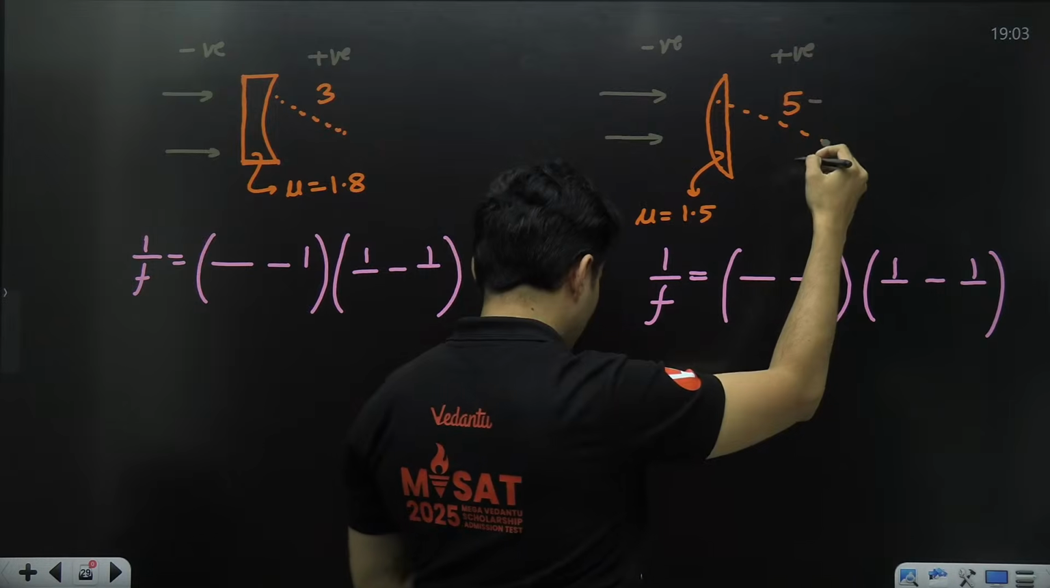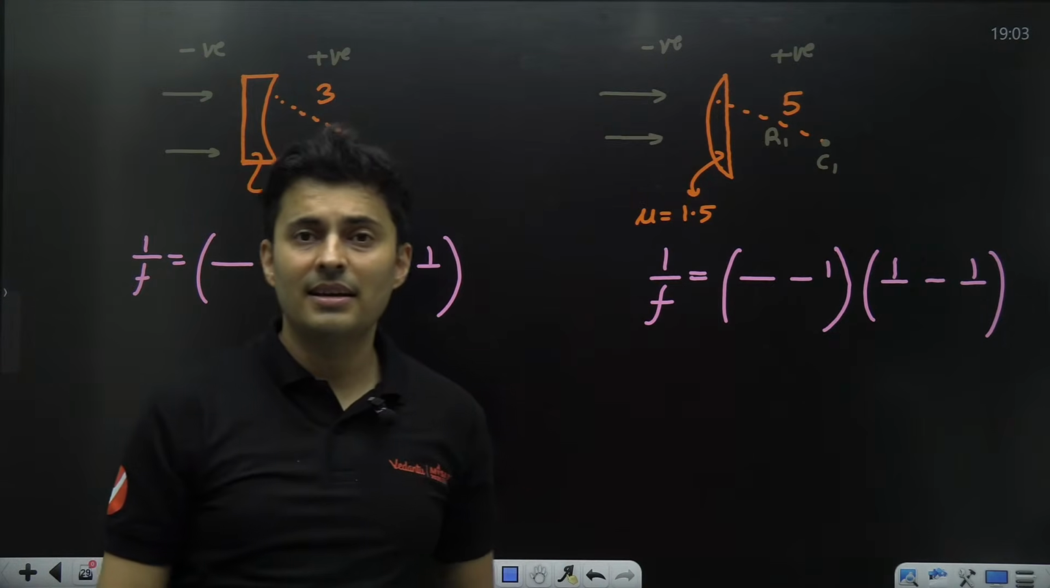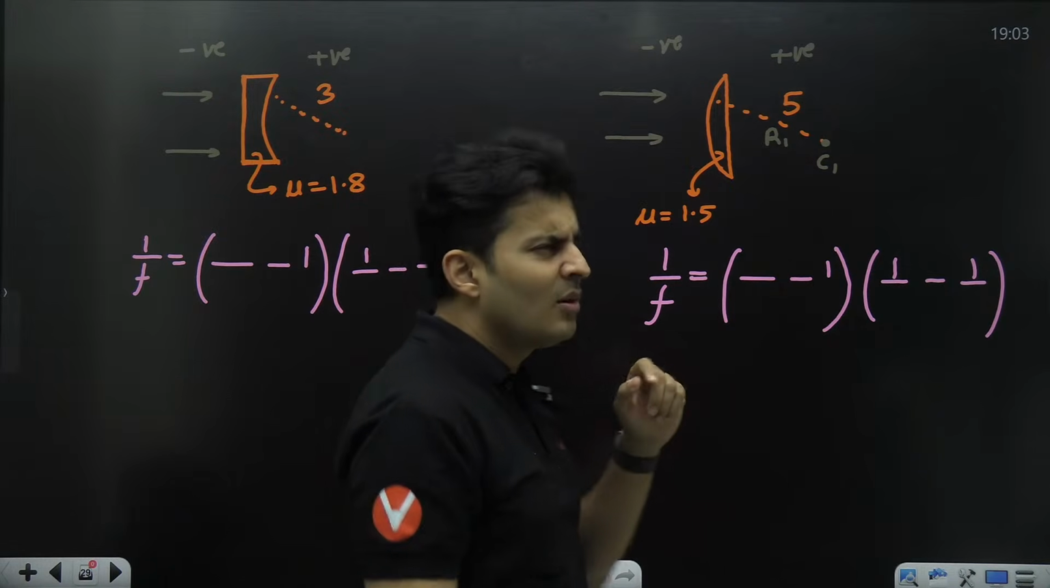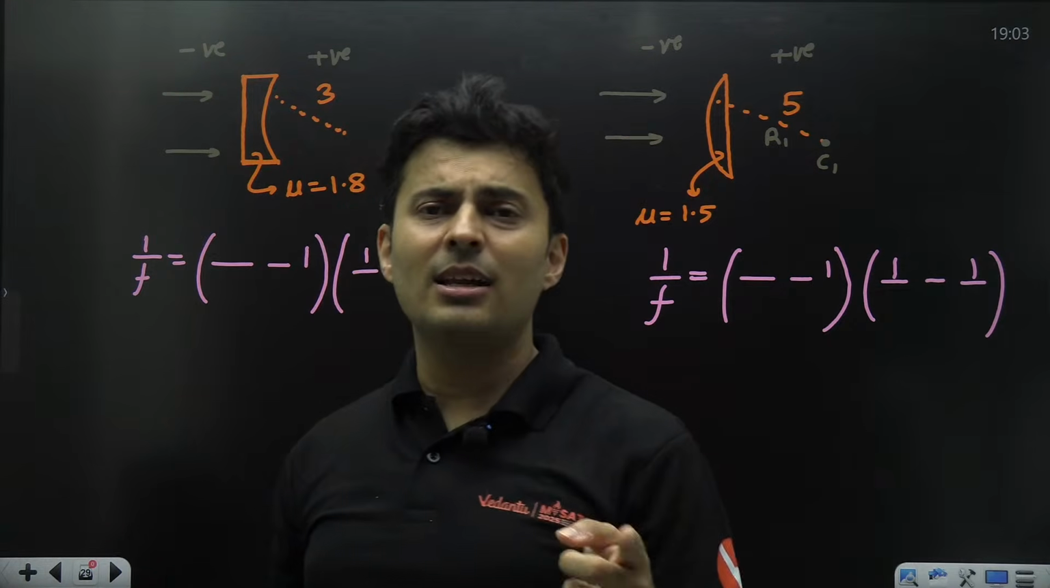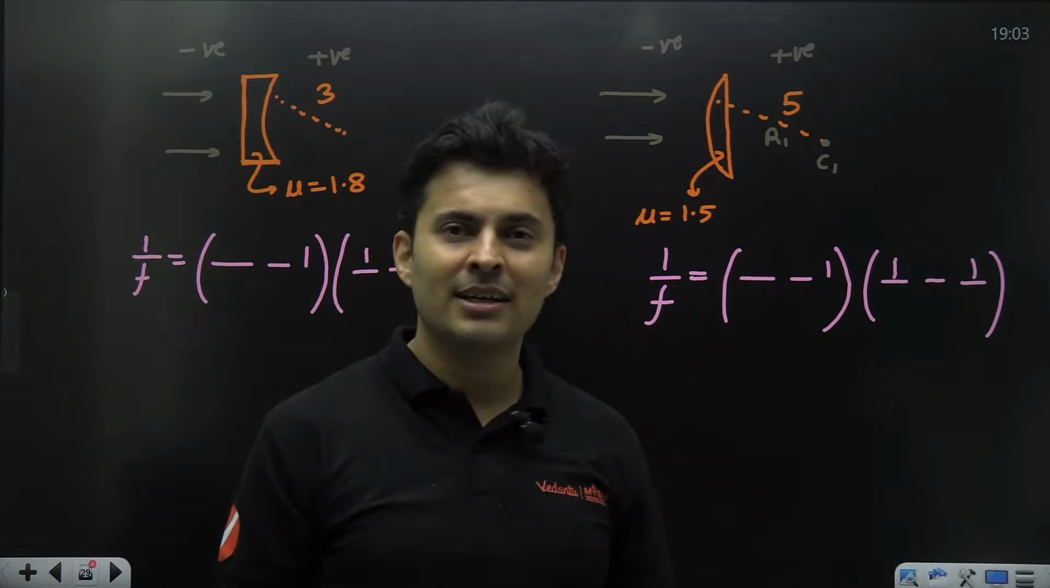Naturally, this is nothing but R1. The curved surface radius is R1. The next surface is the flat surface. For a flat surface, you think and tell me, what's the radius of curvature? What's the radius of curvature? Come on, my dear kids.